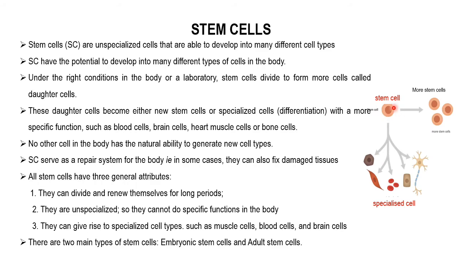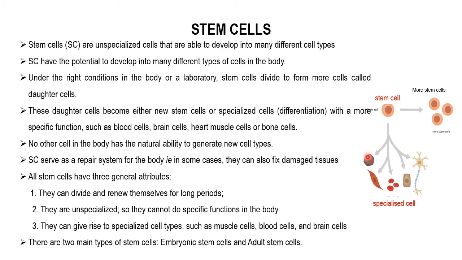It will form new cells called daughter cells, and these daughter cells may be new stem cells, or they undergo differentiation and form many different types of cells. Here you can see neural cells, epithelial cells, blood cells, or muscle cells, like that.